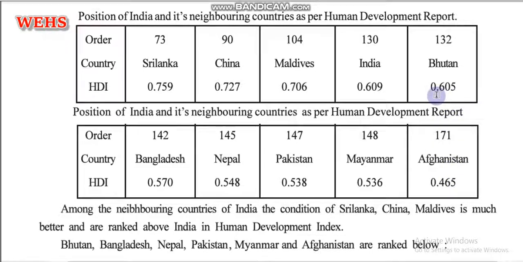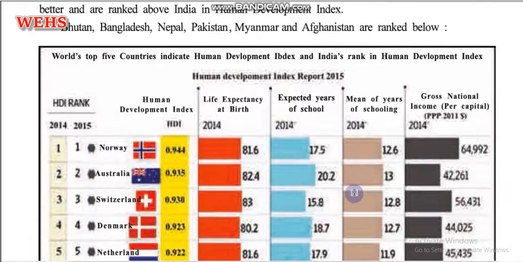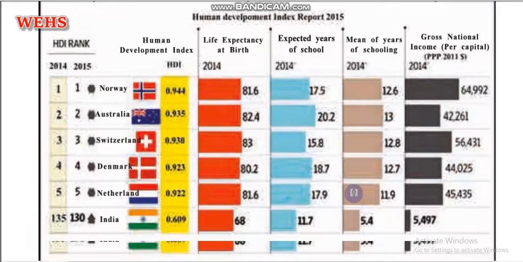These 0.605, 0.609, this is the data that is given to these countries on the basis of calculation of the human development index.